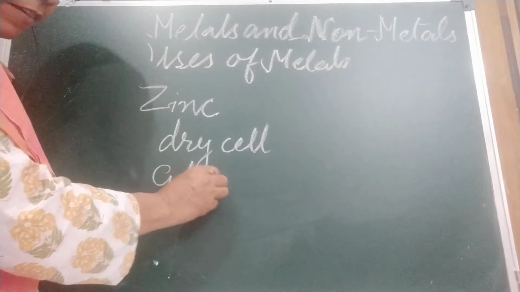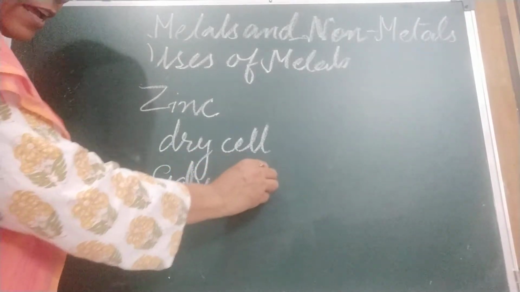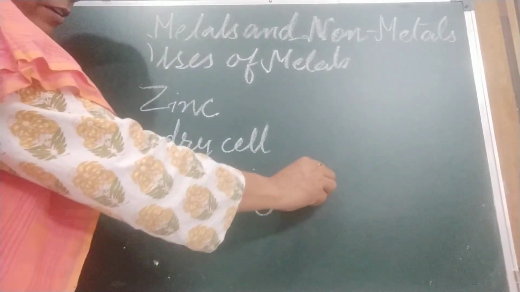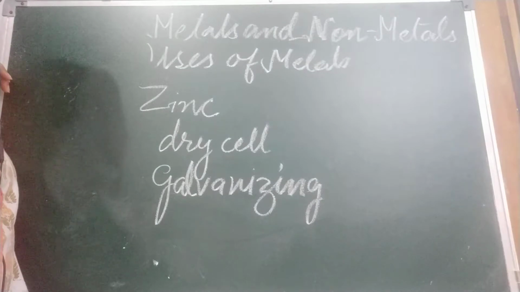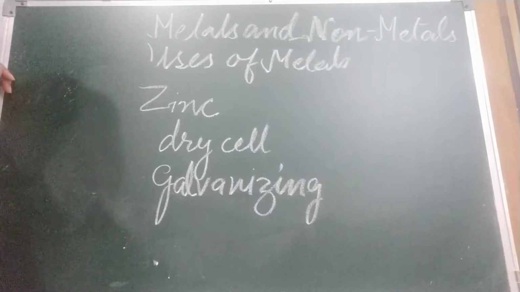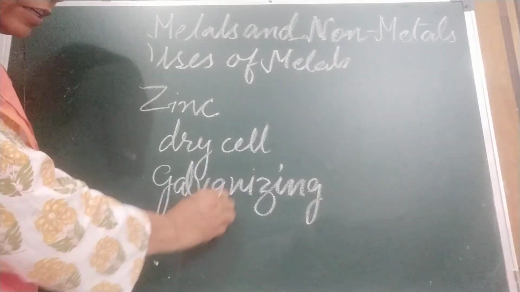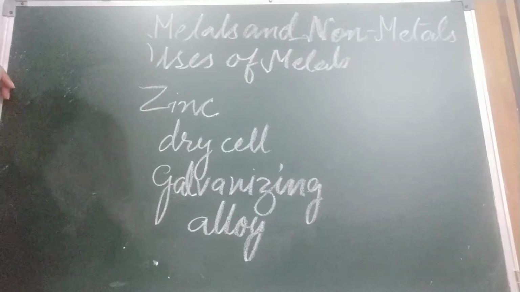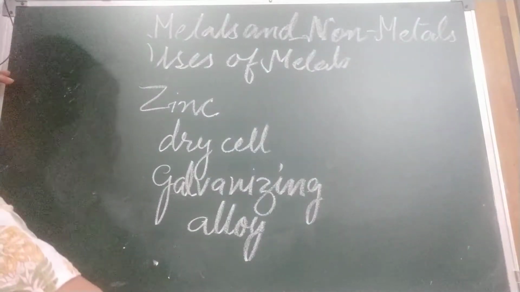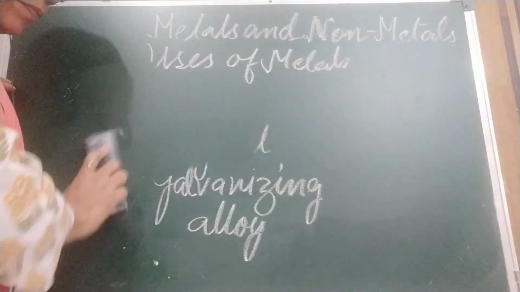On iron, we plate this zinc, and that makes it very strong. Rusting cannot take place, and that is called galvanizing of iron. Zinc is also used to prepare alloys such as brass, bronze, and German silver. We will discuss this later on. Now come to lead.